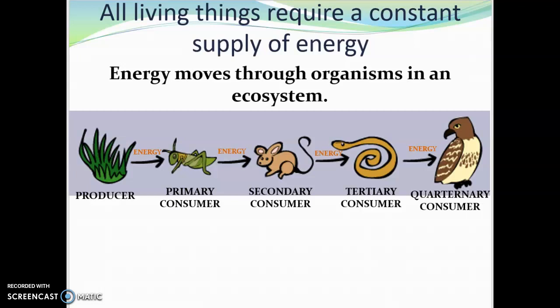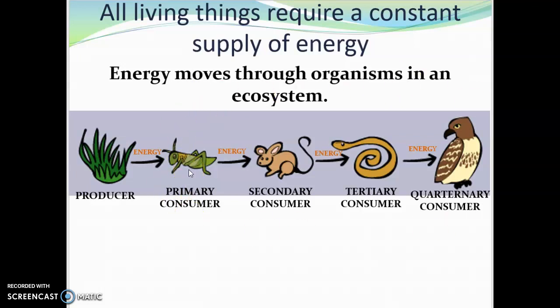So some organisms, producers, can make their own energy. They can make their own energy through photosynthesis. They take the sun's energy and they convert that into glucose, which is then pushed over to cellular respiration and made into ATP, the energy of cells, right? Or in the case of the primary consumers, the secondary consumers, the tertiary consumers, and even quaternary consumers, all four, they have to consume another organism in order to break down that food, send that to cellular respiration, and make ATP for the energy of cells.